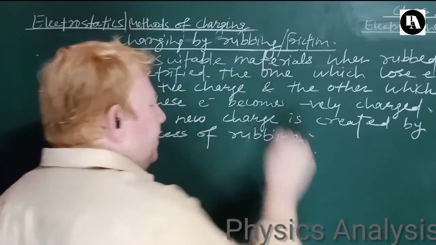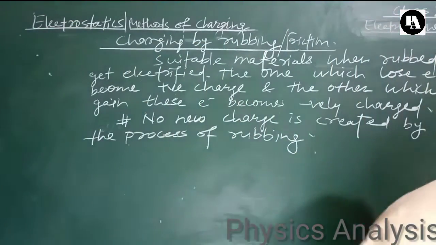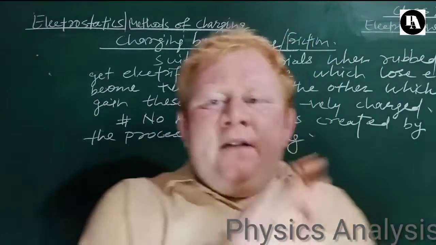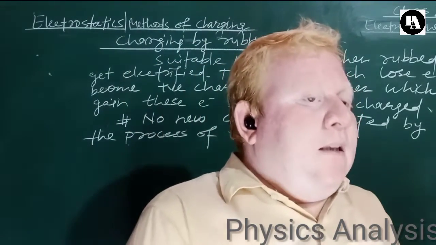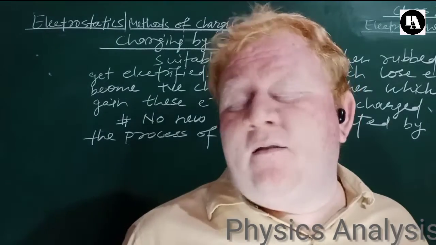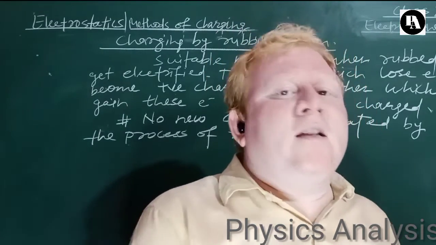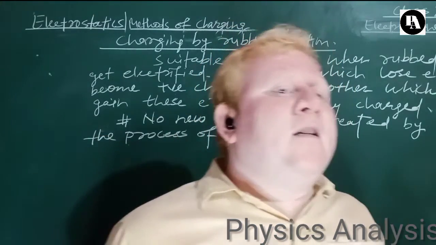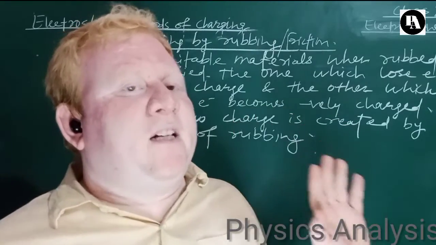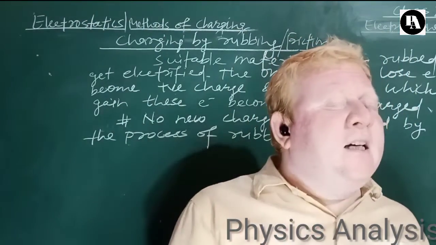See what happens when we rub these two hands. There must be exchange of electrons. One object may lose electrons and the other will gain electrons. So the one which loses electrons will be positively charged, and the one which gains these electrons will be negatively charged. Now how much negative? As much positive.